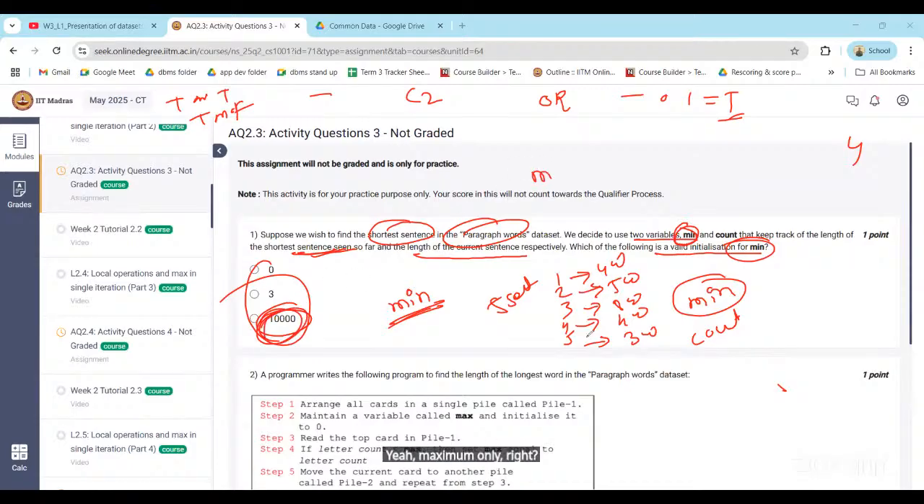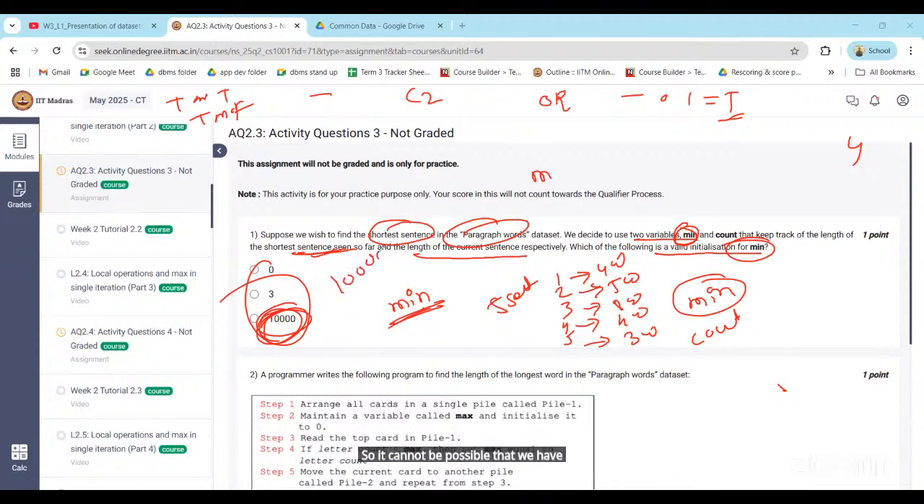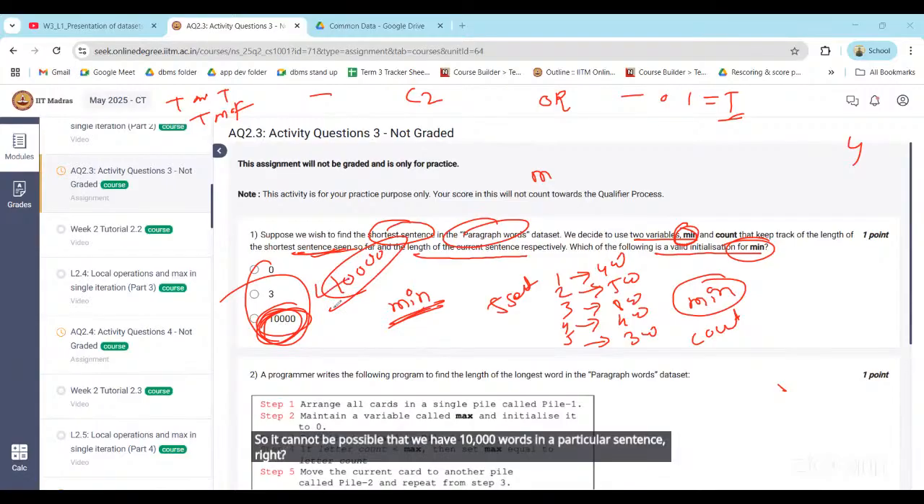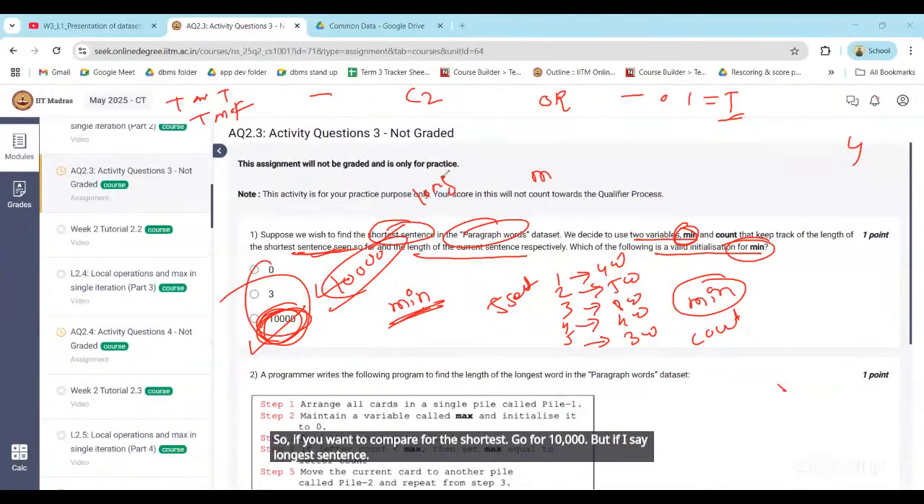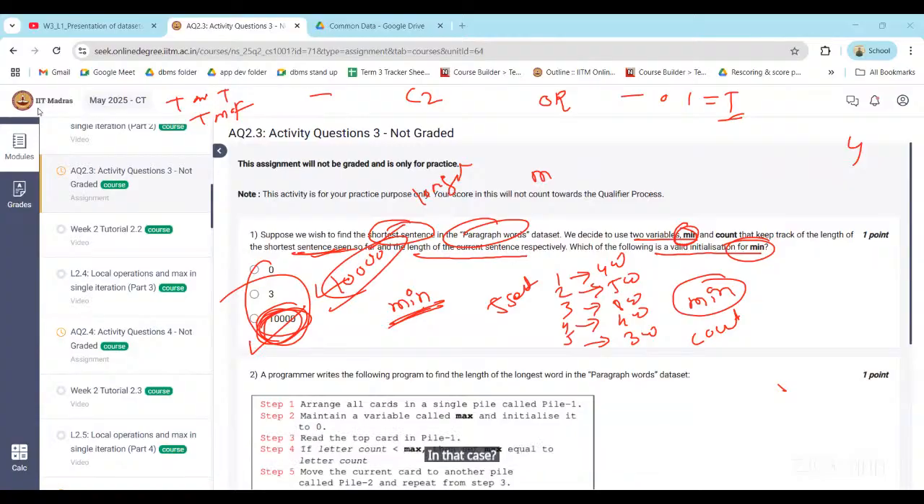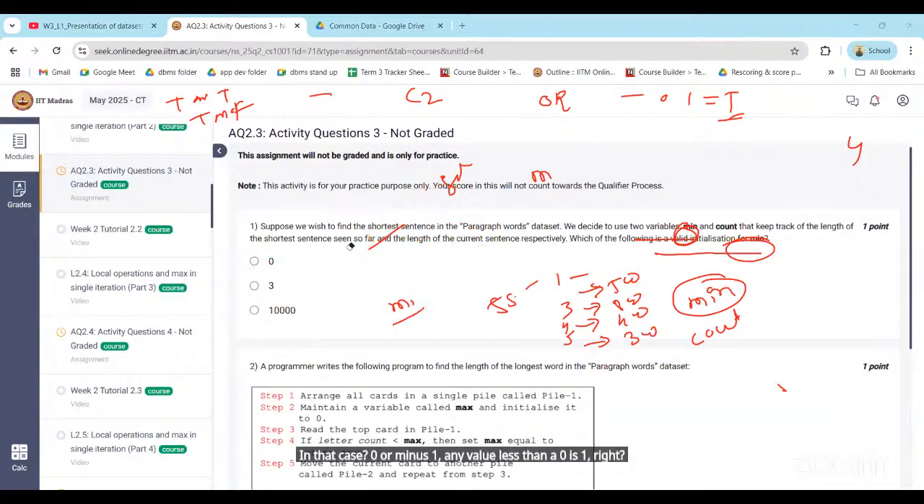Because we need to compare the number of words in that particular sentence with the mean. It cannot be possible that we have 10,000 words in a particular sentence, right? So if you want to compare for the shortest, go for 10,000. But if I say the longest sentence, in that case, 0. 0 or -1, any value less than 0 is fine, right? That's the case. Any doubt now in question number 1?